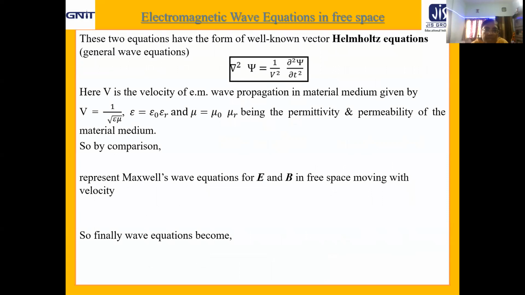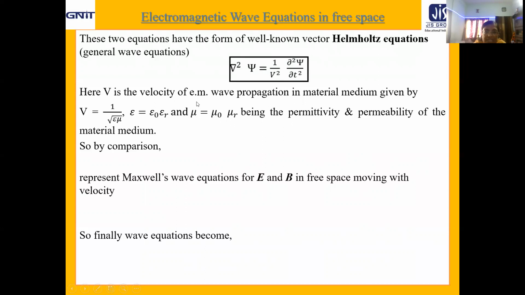Now look here. These two equations, what we got, have the form of the well-known vector Helmholtz equations. Very, very important. These are more popularly called the general wave equations, in the form of del square psi equal to 1 by v square del 2 psi del T2. This is the space derivative. This is the time derivative. Now look here.